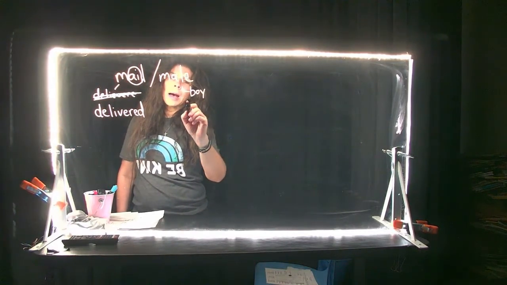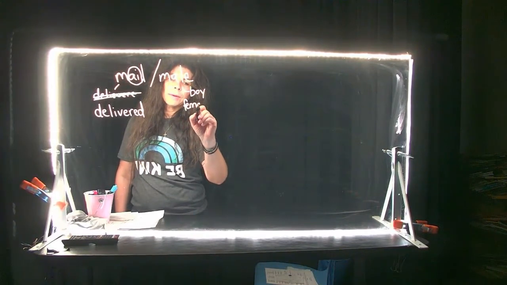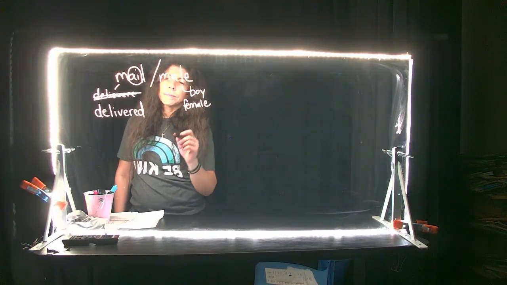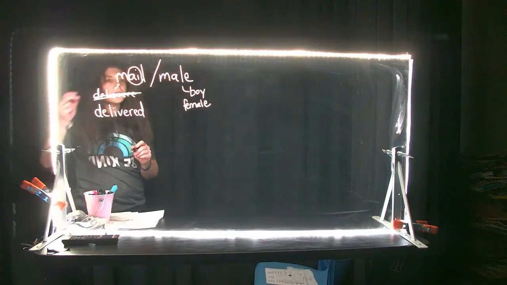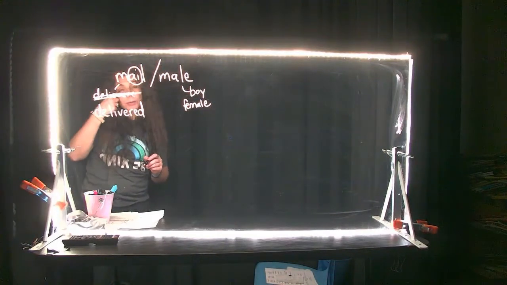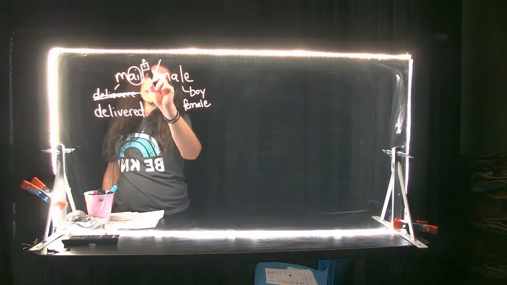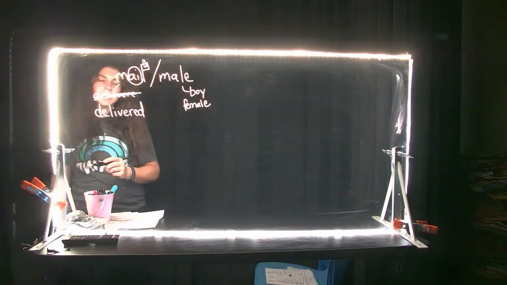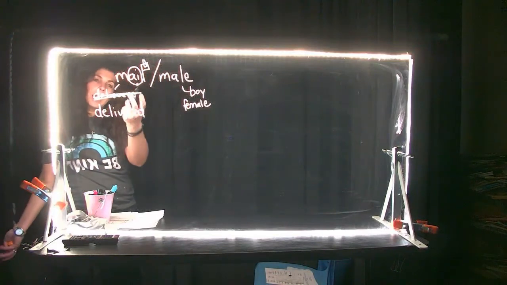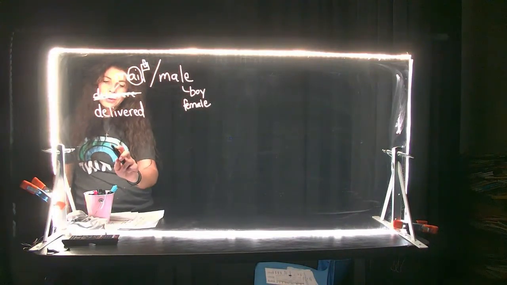And remember, the opposite would be a female. So I'm not sure how you want to remember that. I would tell my kids sometimes this could be like a post office box, that the L comes at the end. That's how I tell my kids to remember the word male.